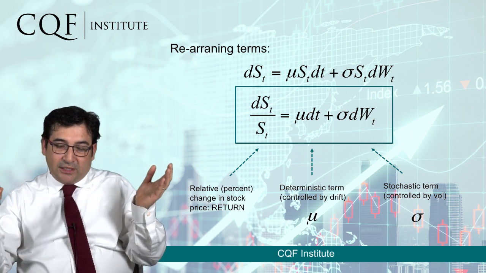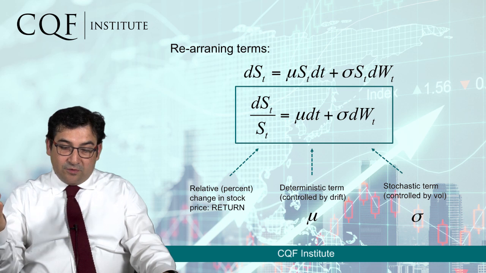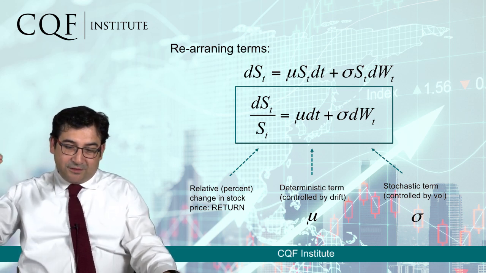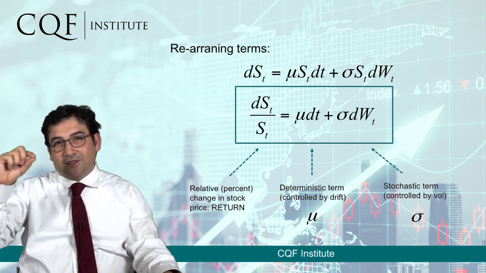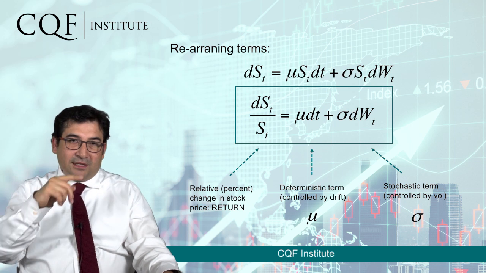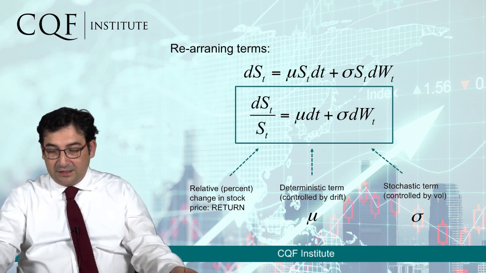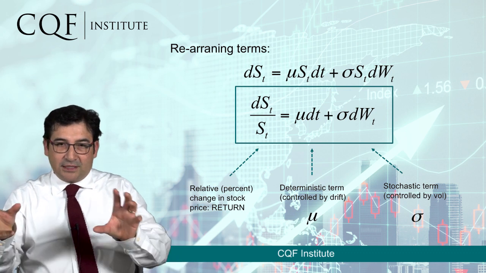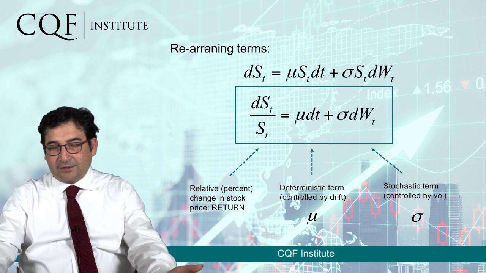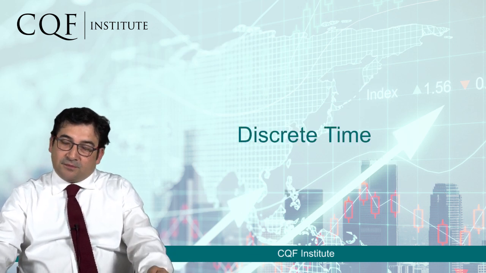If the volatility is small, then the changes in price will be small. If the mu, the drift, is zero, then the returns of the stock will tend to be zero, and then the jumps will depend on what is the value of the volatility term of sigma, and so on. So by controlling these two things, we can get a whole family of realistic representations of the behavior of the stocks. But this is the theory.